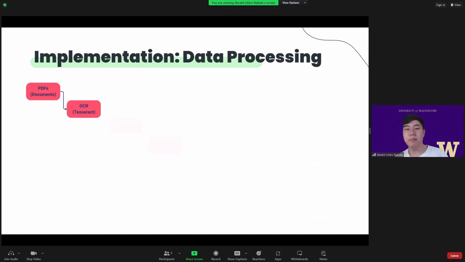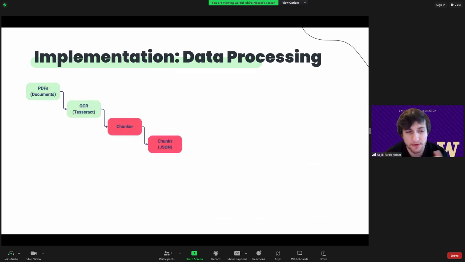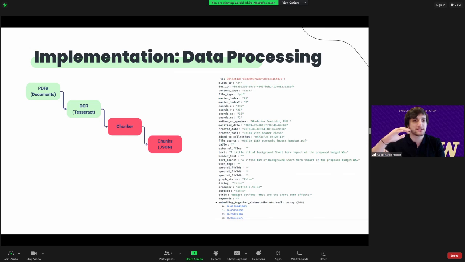And passing down to Najib. Thank you, Ichiro. So once our optical character recognition model, Tesseract, pulls out that text from those PDFs, we want to pass that text into a chunker. We don't want all the text from every single PDF to be within each document. We want to split each PDF into mini documents with chunks of text instead, say a couple sentences. These chunks are then converted into JSON format, and appended onto them is some metadata relevant to that document.